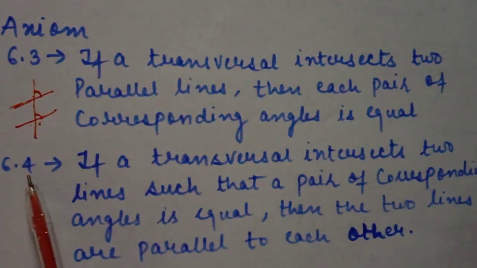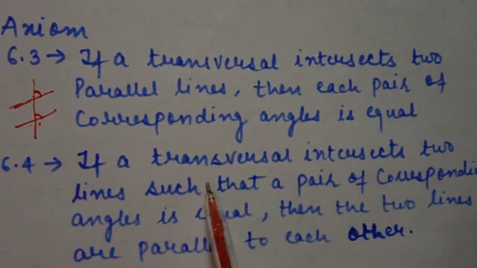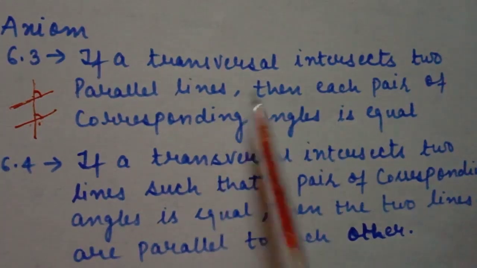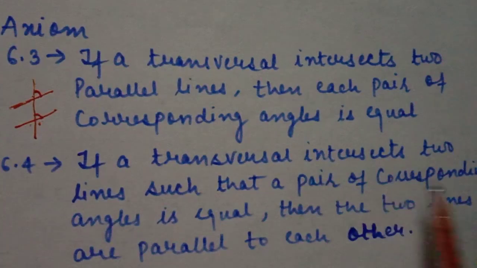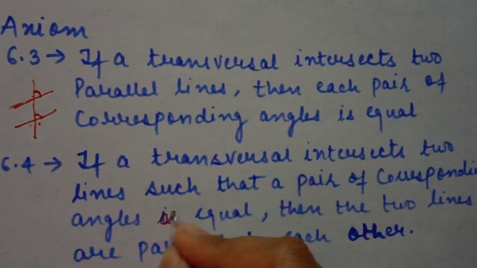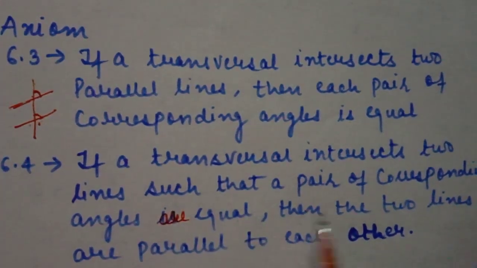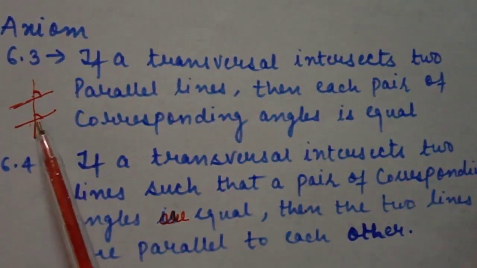In axiom 6.4, our mathematicians said it is totally opposite to 6.3. If a transversal intersects two lines such that a pair of corresponding angles are equal, then the two lines are parallel to each other. It means totally opposite.